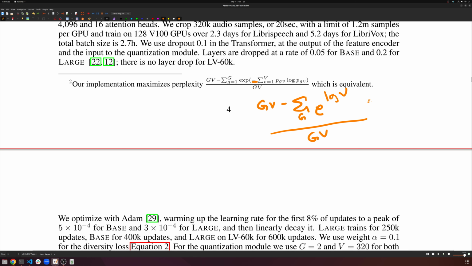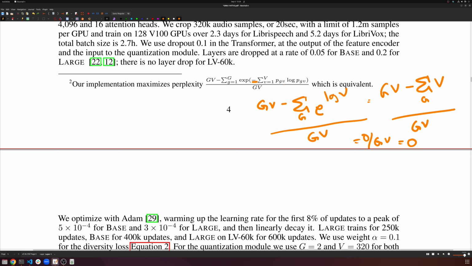So this is just equal to the sum over g, right? G codebooks. And these will just be v, right? E to the power log v is just v. And then we're going to divide by gv. And then the sum of v, g times, is just gv. So this ends up just being 0 over gv, which is just 0.